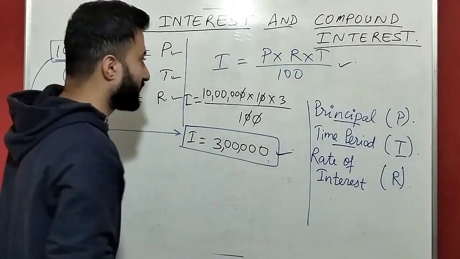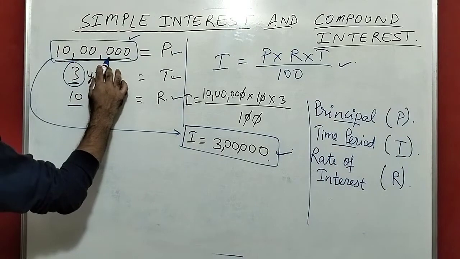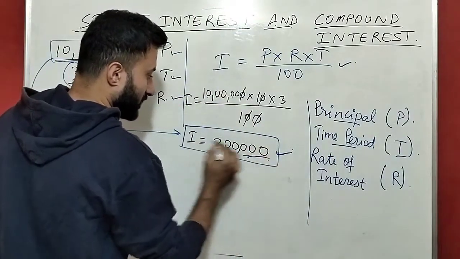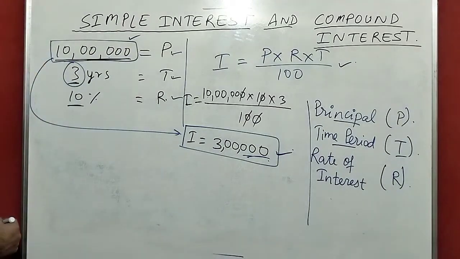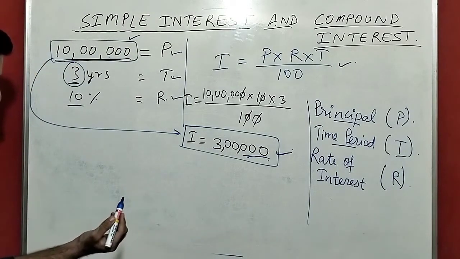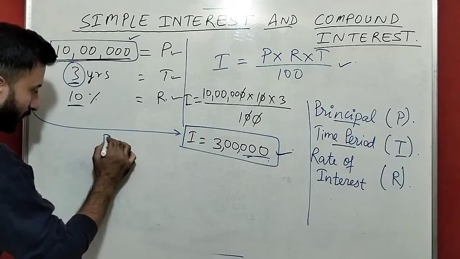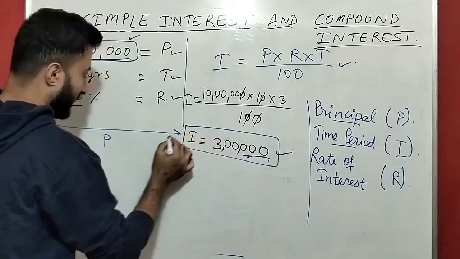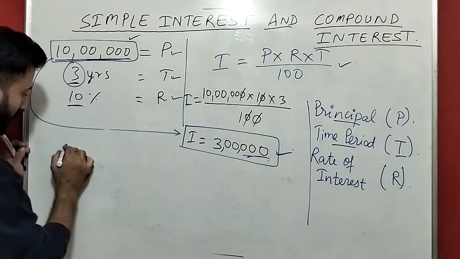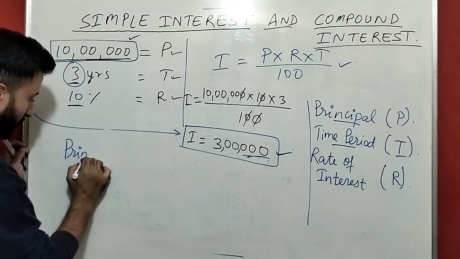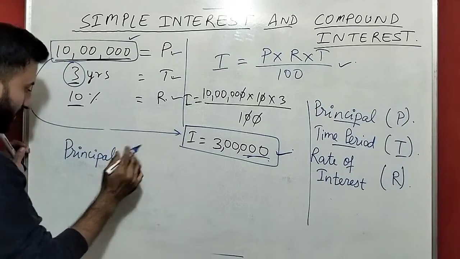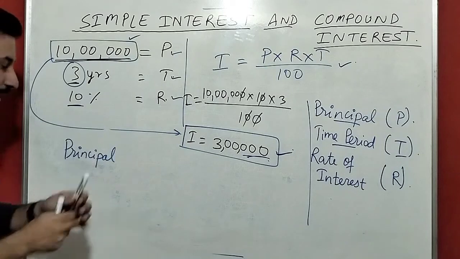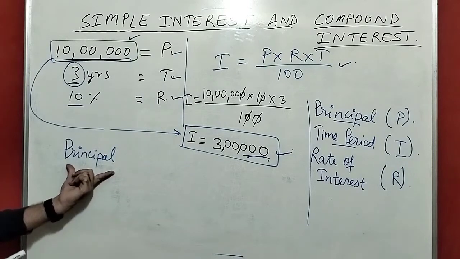Okay, I hope everyone understands the meaning of interest. On that 10 lakh rupees you have to pay the extra charge, which is 3 lakh rupees. Okay, so guys, see what will happen. The principal I took, I give back with interest. The principal means the amount that I took from the bank.